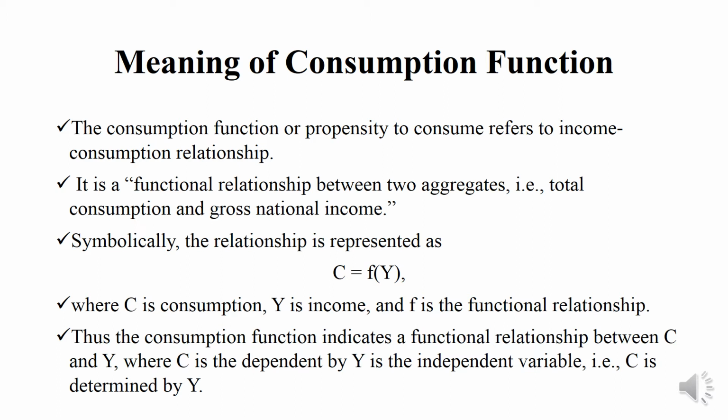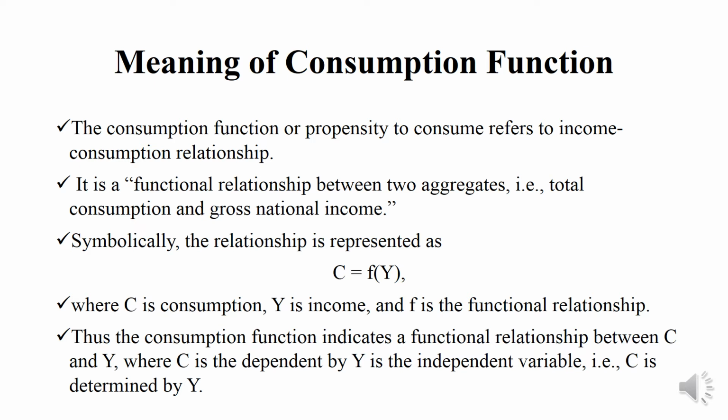Symbolically, the relationship is represented as C = f(Y), where C is the consumption, Y is the income, and f is the functional relationship between consumption and income.